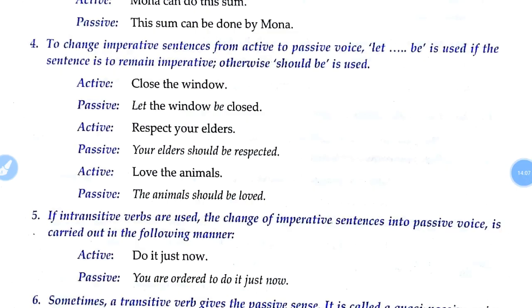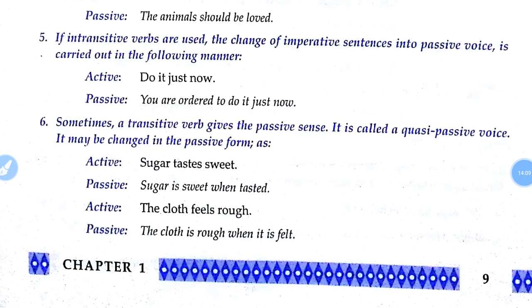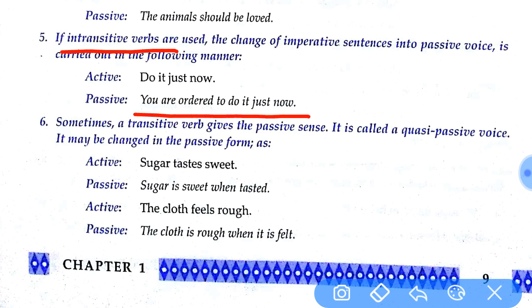Let's see now the next one. If intransitive verbs are used, the change of an imperative sentence into passive voice is carried out in the following manner. In case an intransitive sentence comes: Do it just now. You are ordered to do it just now. Now, sometimes a transitive verb gives the passive sense. It is called quasi-passive voice. So let's see what that is.